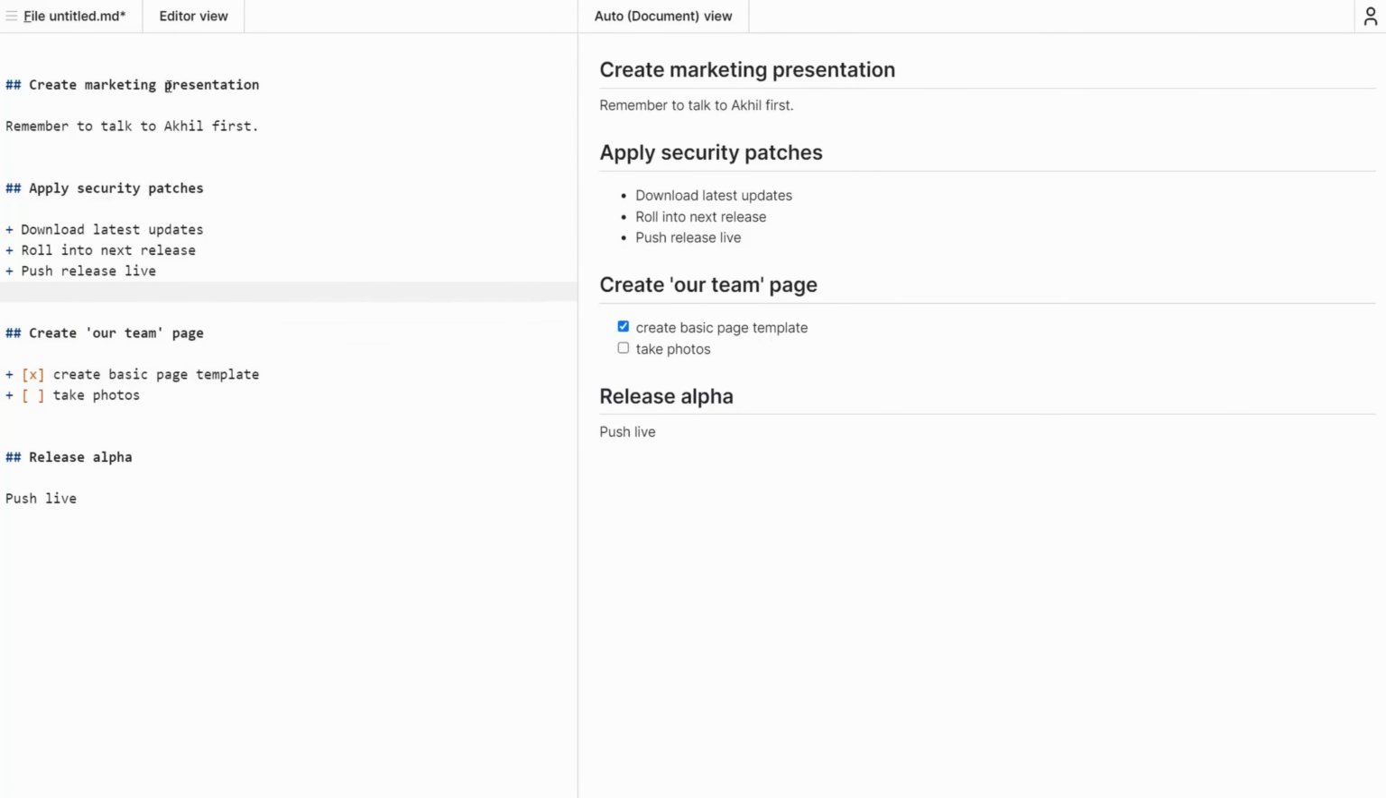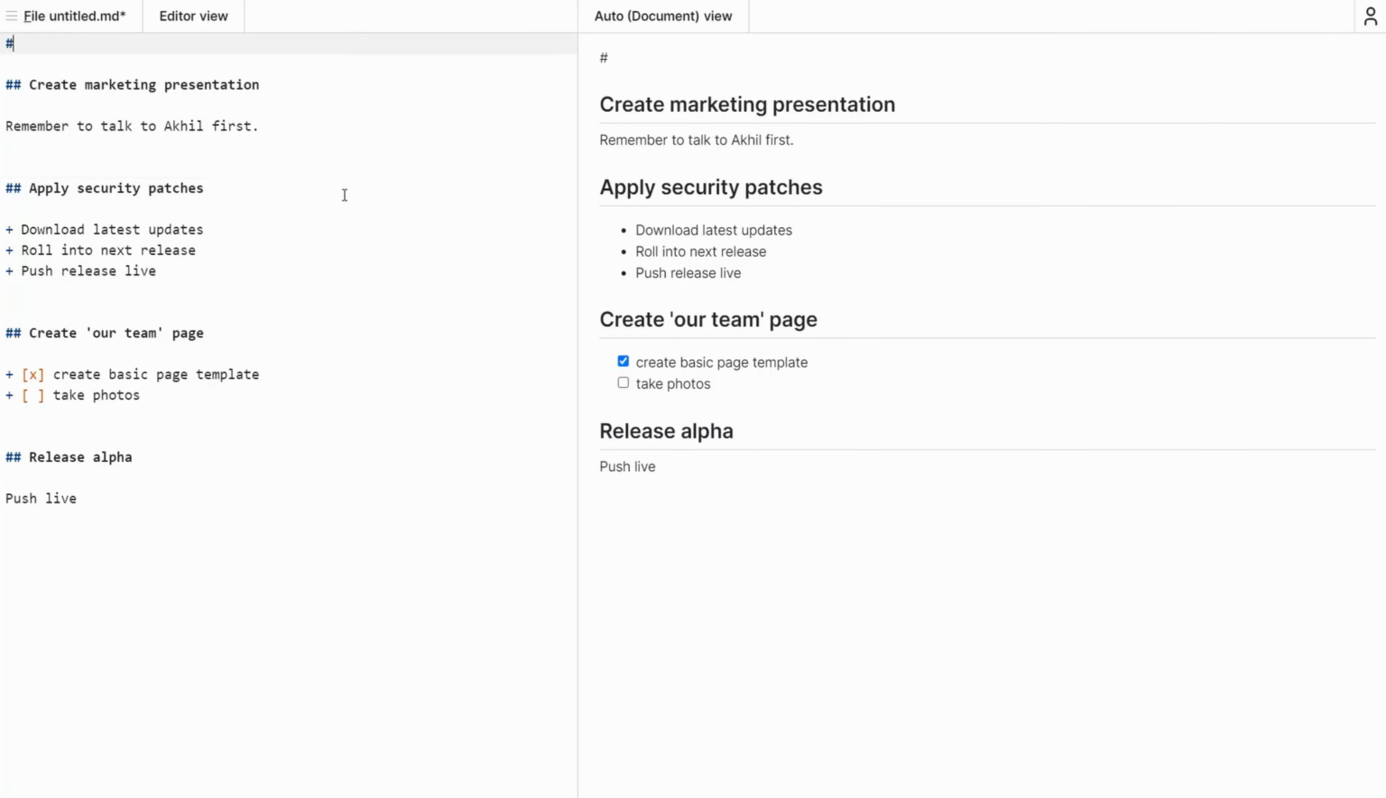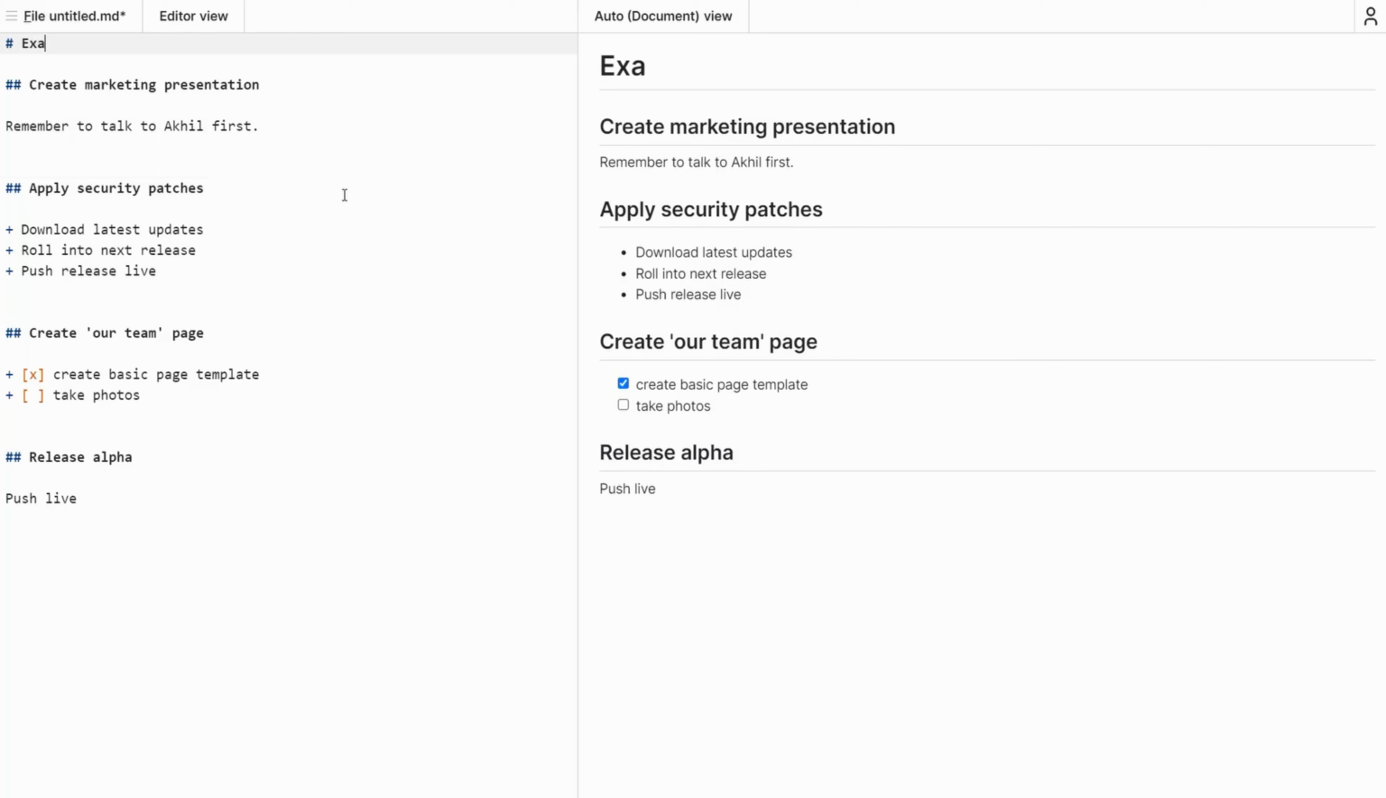And I can edit this side by side. So as my document view is building up here, I'm actually editing it just as text. Everything is just simple text. Also, this is starting to look a little bit like a project. So at the top here, I'll say this is an example project.